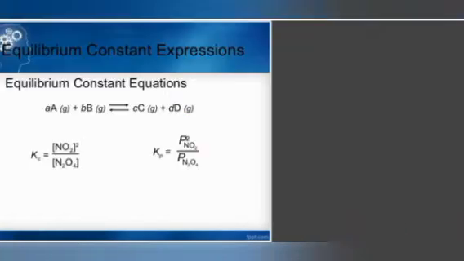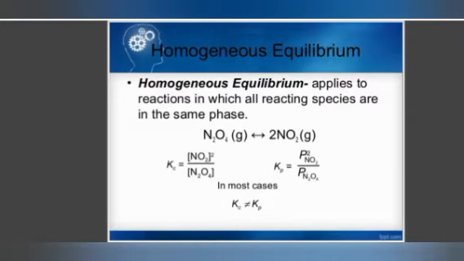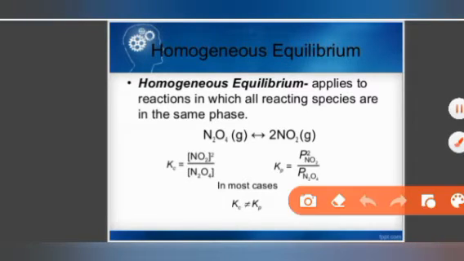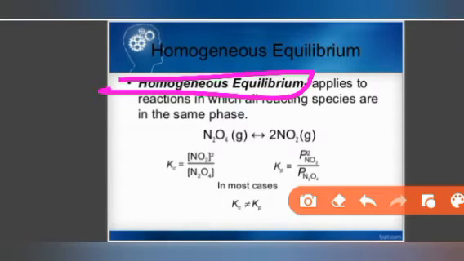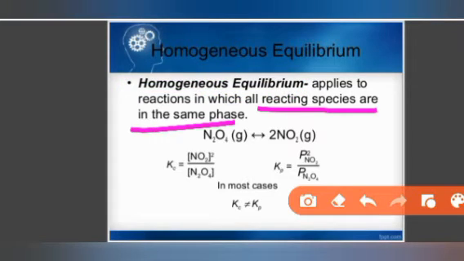Okay, after this, next is the case of homogeneous mixture. I already told you that homogeneous equilibrium and heterogeneous equilibrium are the two types of equilibrium in chemical equilibrium. Homogeneous equilibrium applies to all reactions in which all reacting species are in the same phase, meaning gas and gas phase. When reactant and product have the same phase, it is called homogeneous equilibrium.